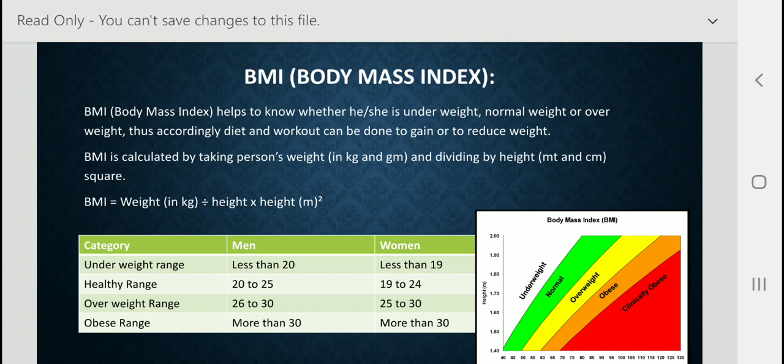I think you have understood how you can find out your BMI. First of all, measure your weight in kg and your height in meters. Then square your height, and divide your weight by that square. That way you can get your BMI. I think you have understood.